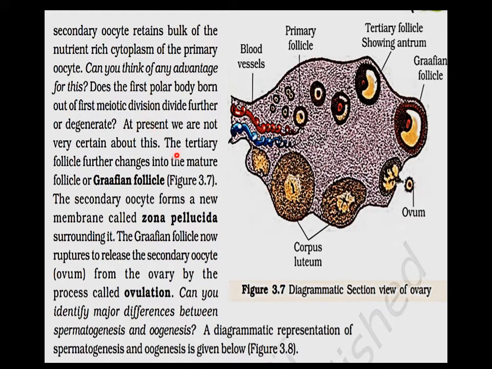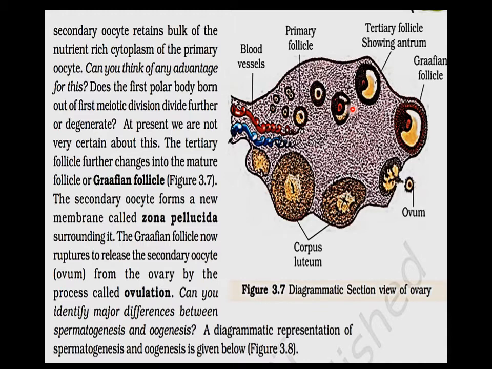The tertiary follicle changes into a mature follicle called the Graafian follicle. Because of the influence of the LH hormone, the Graafian follicle ruptures and releases the secondary oocyte. Actually, it is not the ovum but the secondary oocyte that is released during ovulation. The secondary oocyte develops a covering around itself called the zona pellucida. And what happens to the ruptured Graafian follicle? The ruptured Graafian follicle becomes the corpus luteum.